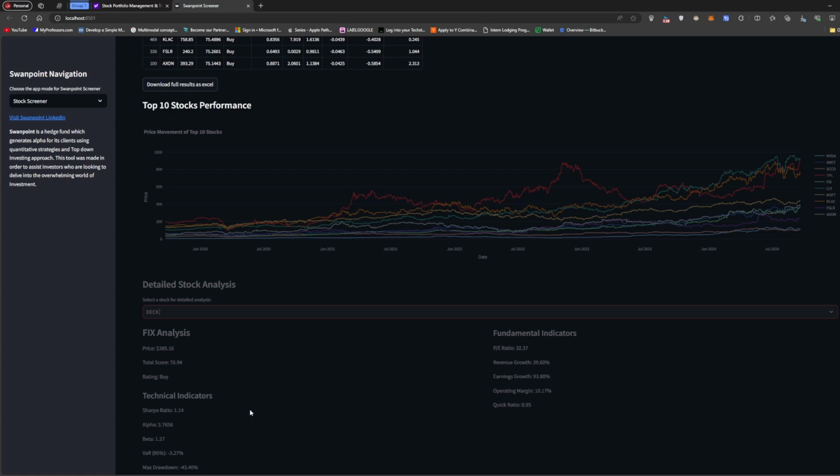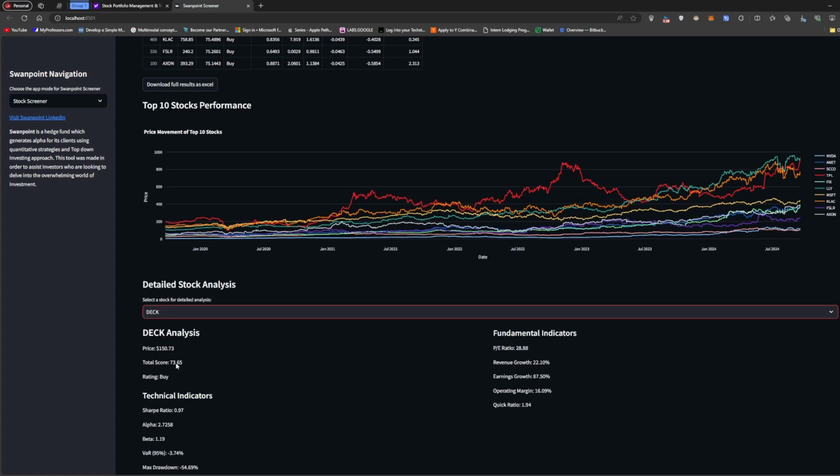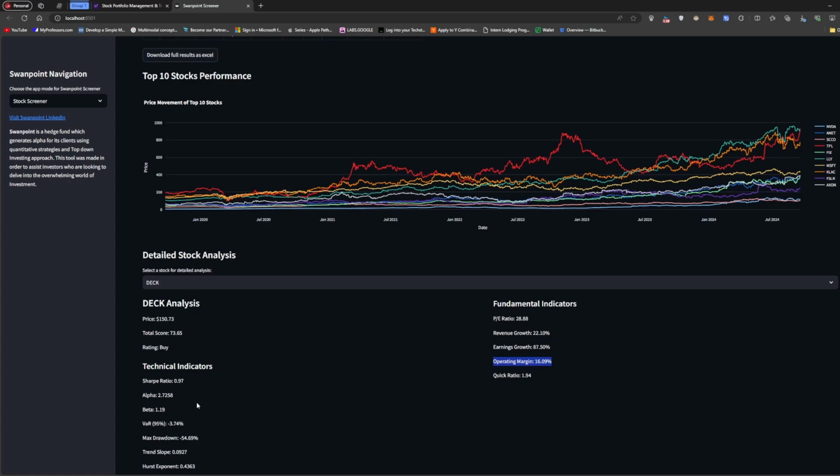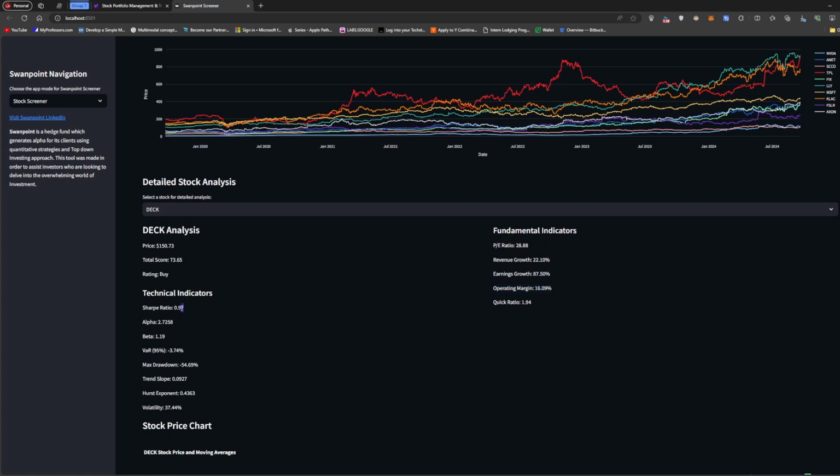Let me see the score. So Deck score is 73. Yeah, 73 is still pretty good. Again, you can see the revenue growth is quite nice. Earning growth is actually amazing. Operation margin is quite good. We gotta realize that Deck is a retailer. The Sharpe ratio went down from when I bought it before. It was at around 1.1, but the alpha is pretty good. The beta is pretty low. I like that, and then the value at risk is great.